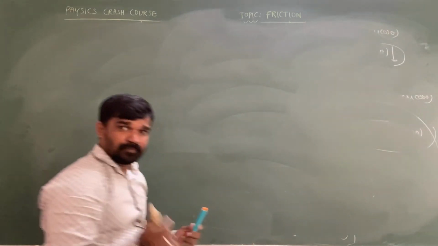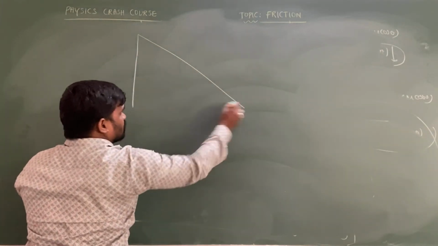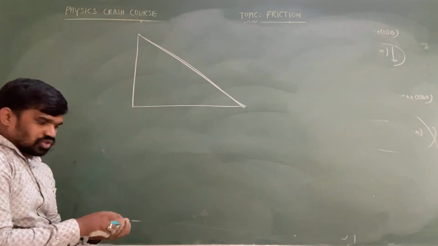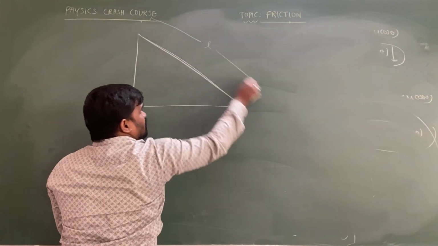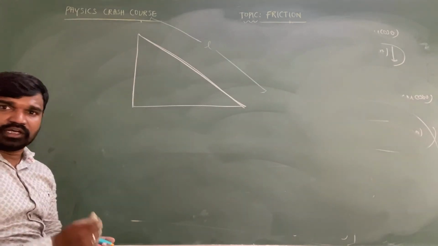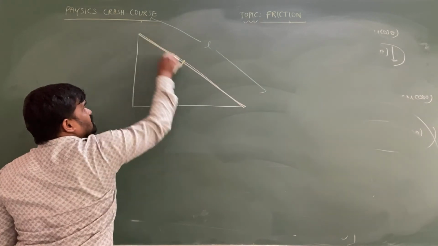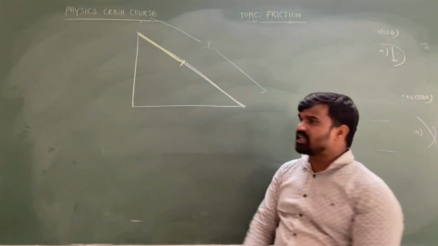Chalo, just we'll discuss, sir. Okay, listen, beta. So there is an inclined plane. Total length of the inclined plane is L, such that some part, how much part let you take?